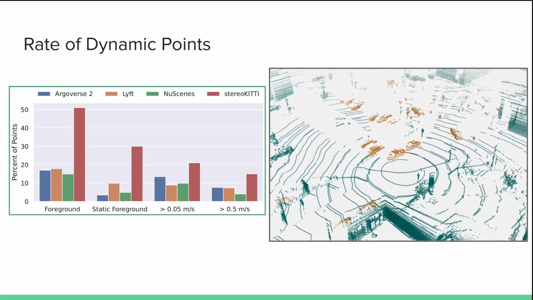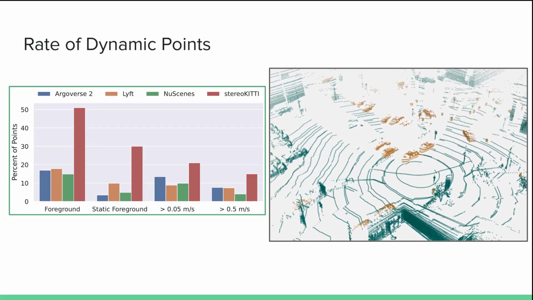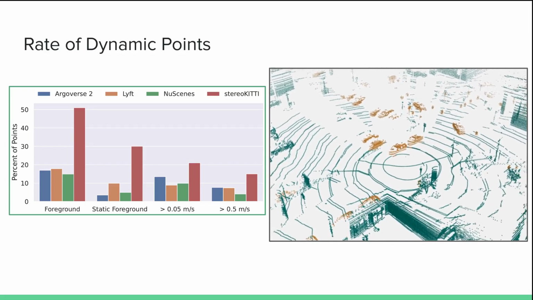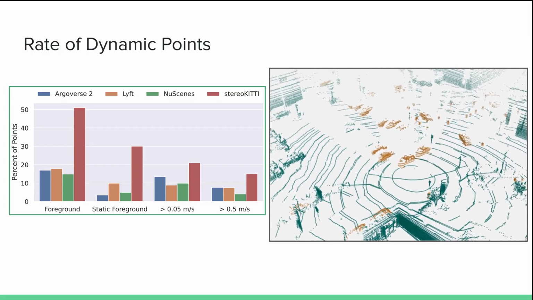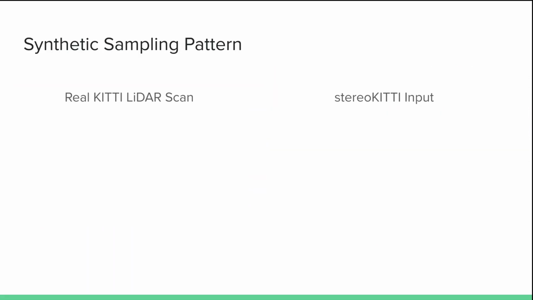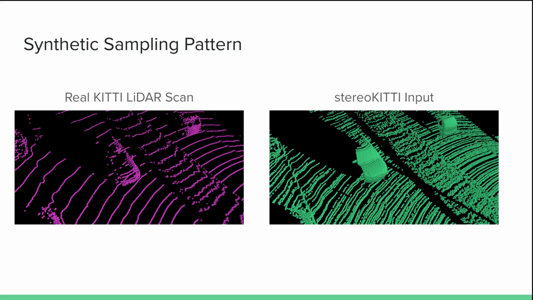Somewhat paradoxically, this actually makes the stereoKITTI flow estimation task much easier, since methods don't need to deal with as many distracting background points. The final issue also relates to the difficulty of finding moving objects in the scene.